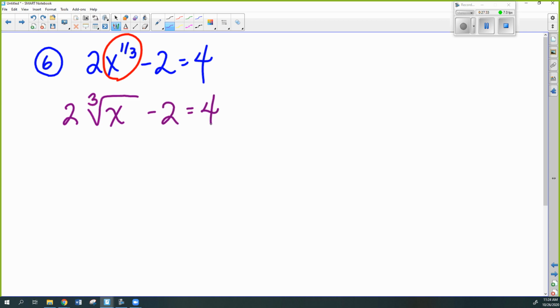All right, so now it looks a lot more like one of the problems we did. So take a minute, isolate the radical, and then solve it. Okay? Isolate the radical, and then use some sort of exponent to get rid of the radical.